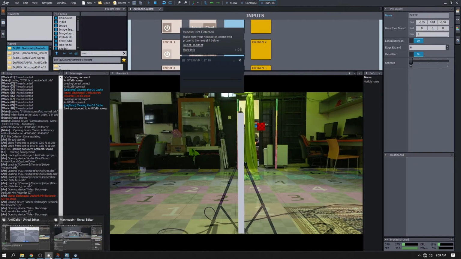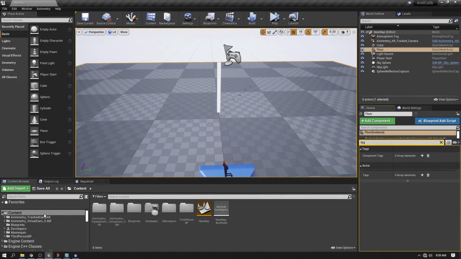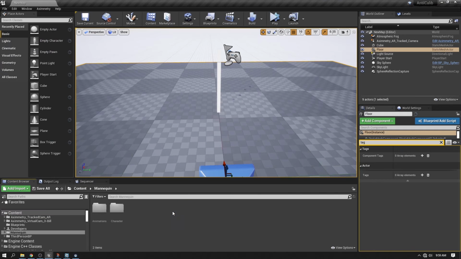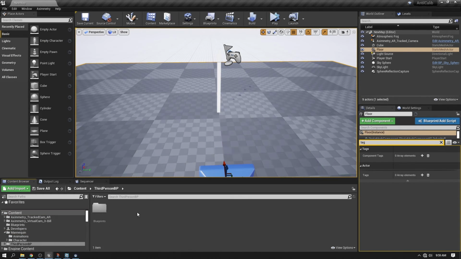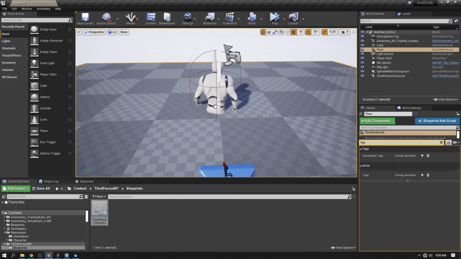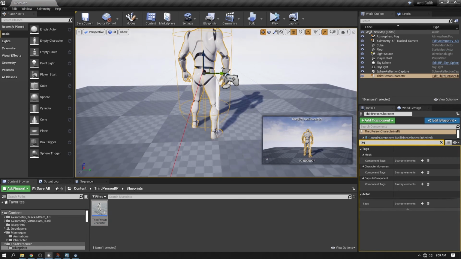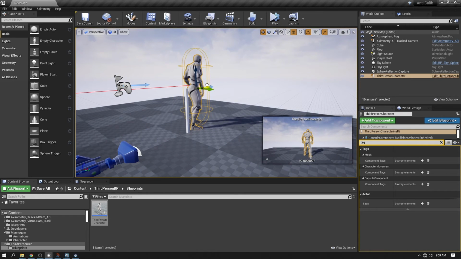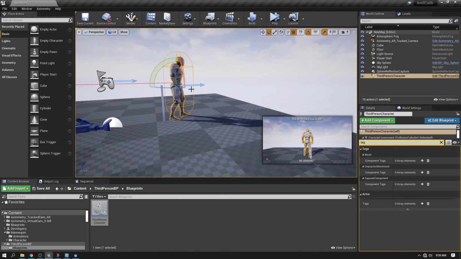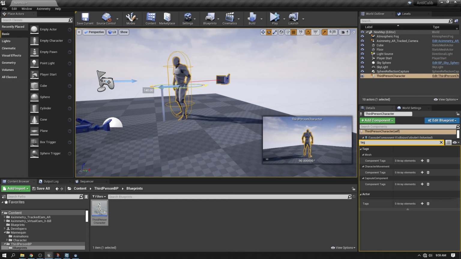Okay, content migration successful, and we switch back to our Unreal project, and then we can see there is a new folder called mannequin, and just put our new mannequin in. That needs to be rotated. Yeah, okay.